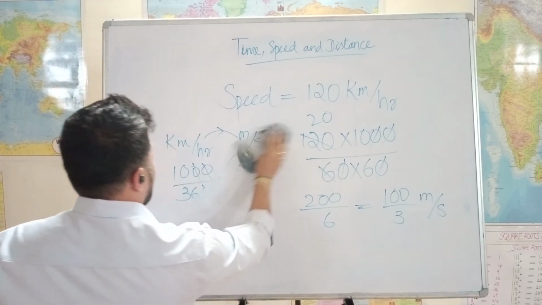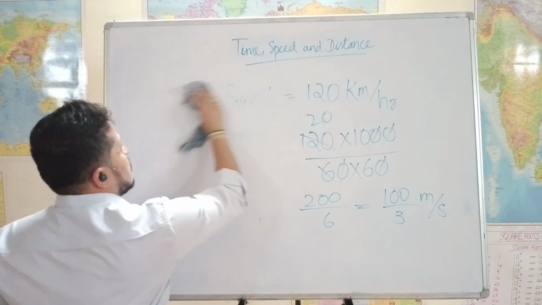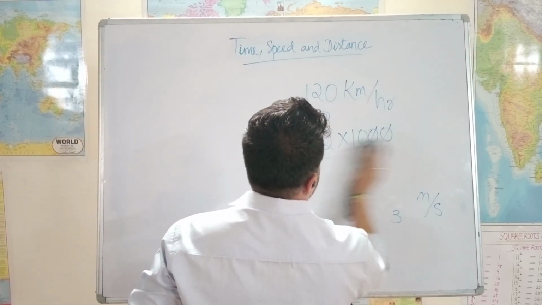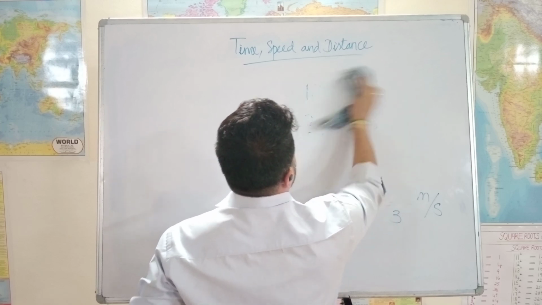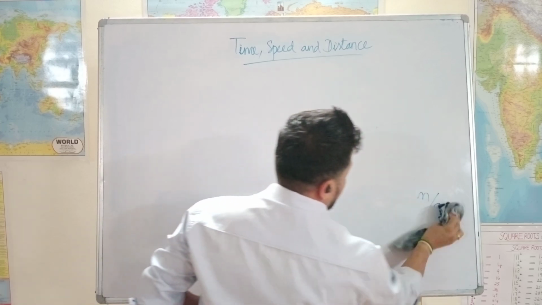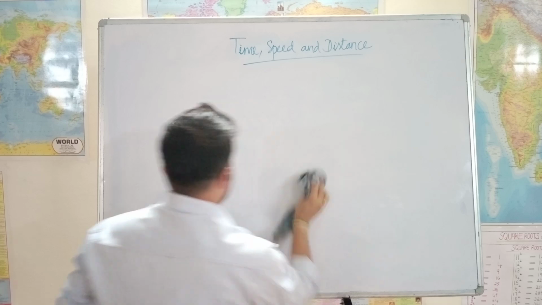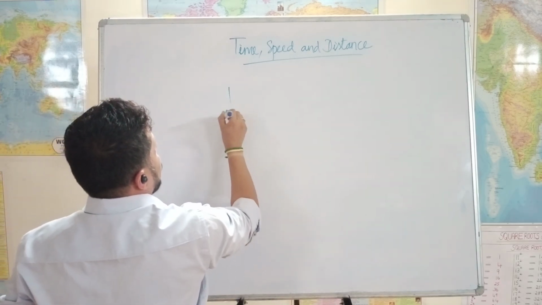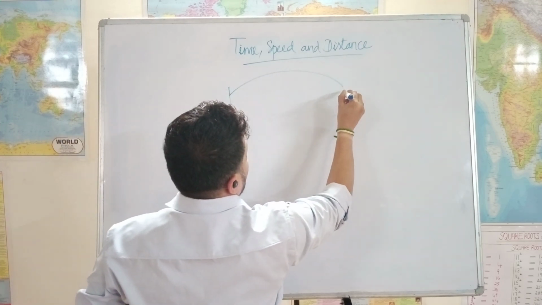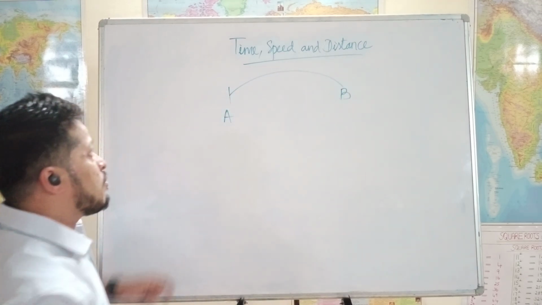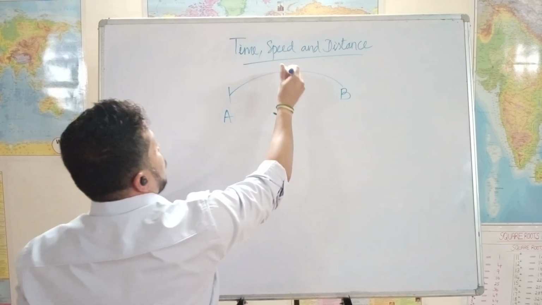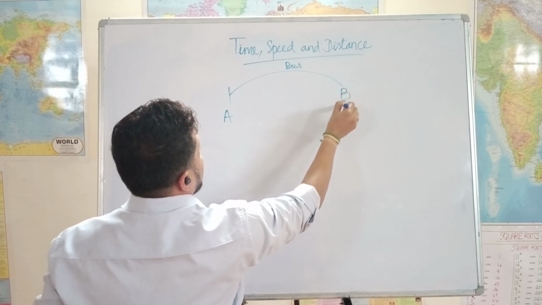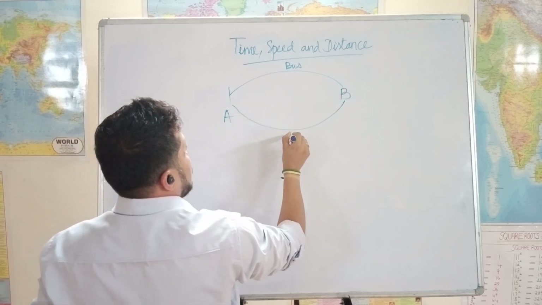Okay, the next concept here is, suppose someone is traveling from one location to another at one speed and returning at another speed. Then how do we find the average speed? See here, suppose a person goes from location A to location B. Let's say while going, he goes by bus, and while returning, he returns by car.